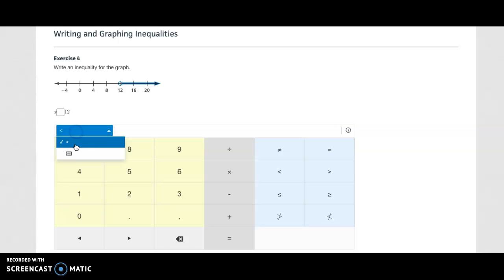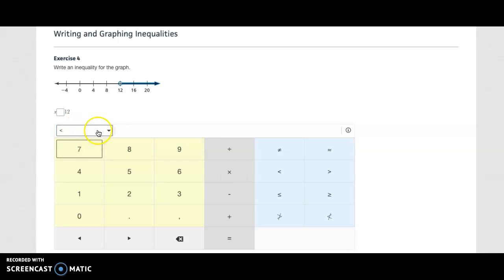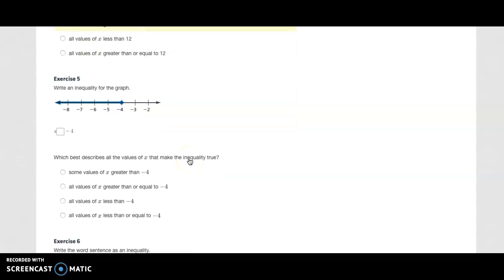So I would make sure that my keyboard, so instead of this one, it's on this one with the inequality symbols, and then I can select greater than. And then make sure you answer this next part, which best describes all the values of X that make this an inequality. Some values of X, or all values of X greater than 12, all values would be the best answer here. Then question number 5, same deal.